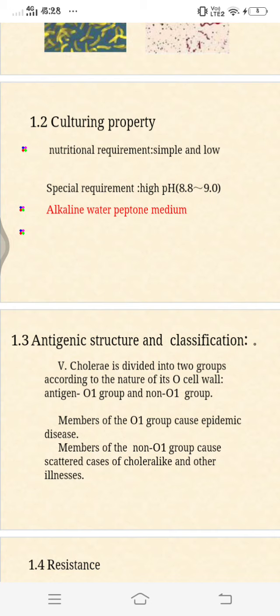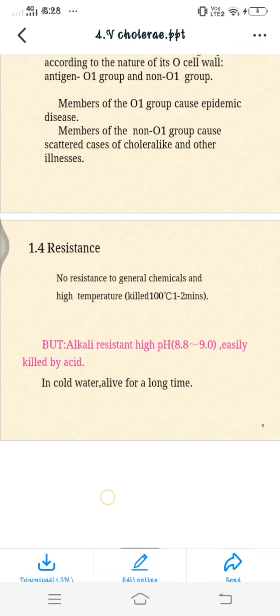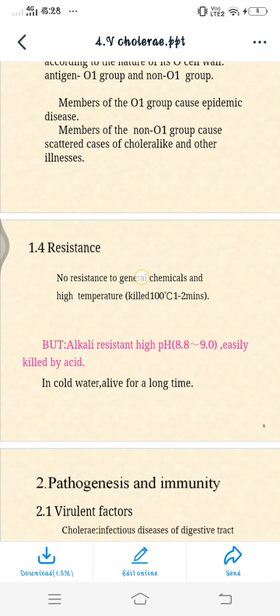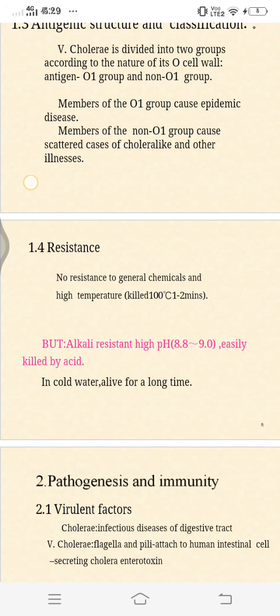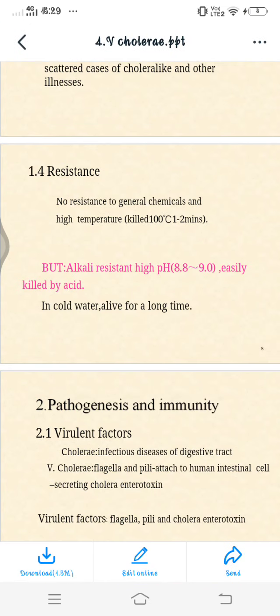Next, some of the biochemical reactions: they are catalase and oxidase positive, urease and H2S negative, nitrate reduction is positive, they decarboxylate lysine and ornithine, and they liquefy gelatin. So these are some of the important features. In resistance, they have no resistance to general chemicals and high temperatures, so they can be killed at 100 degrees. But alkali resistance is high, pH 8.8 to 9, so they are easily killed by acid, and in cold water they stay alive for a long time. So we should always be careful to heat anything before it gets contaminated, and always prevent eating contaminated food by heating it and killing the organisms.